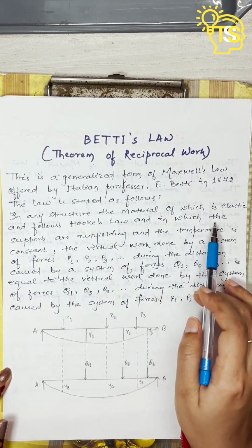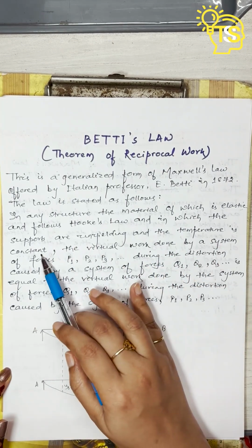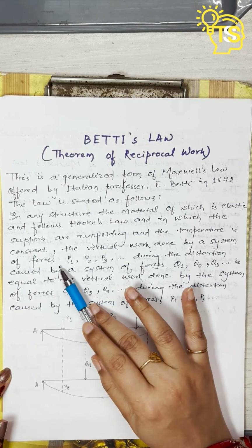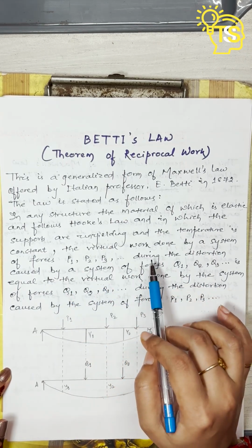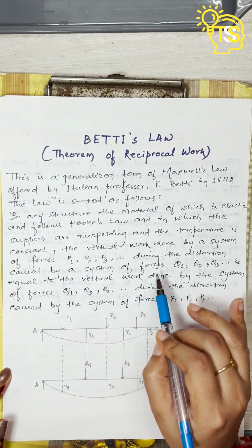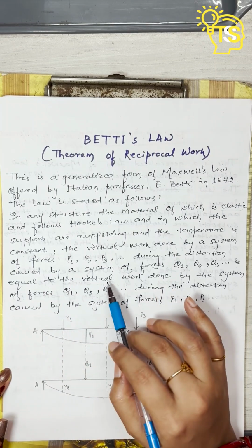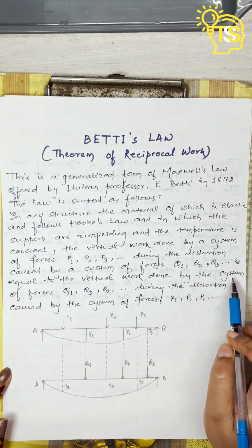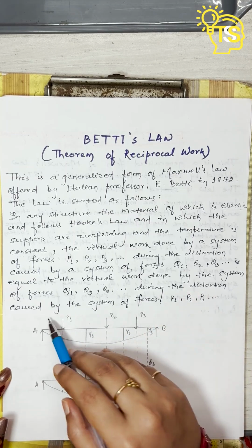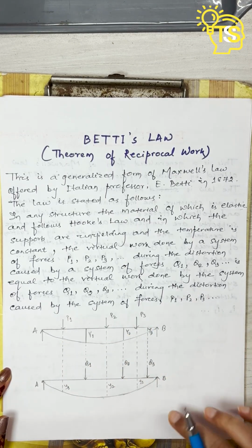law, and in which the supports are unyielding and the temperature is constant, the virtual work done by a system of forces P1, P2, P3 during the distortion caused by a system of forces Q1, Q2, Q3 is equal to the virtual work done by the system of forces Q1, Q2, Q3 during the distortion caused by the system of forces P1, P2, P3. So let me explain it.